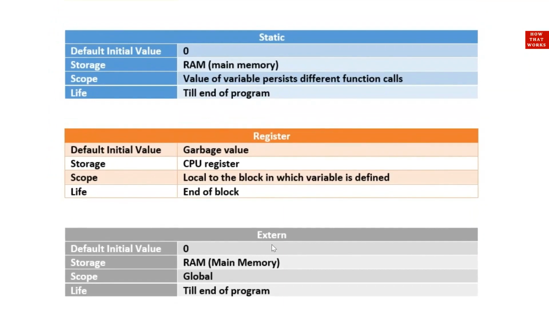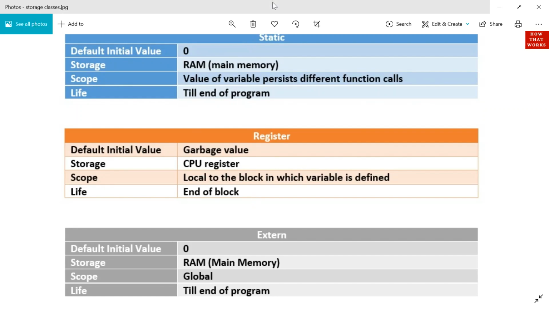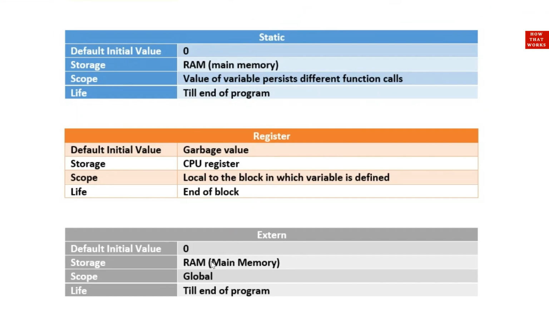And the last one is extern. Its default initial value is 0. Storage is also RAM, that is main memory. Scope is global, and life is till the end of the program. See, it shares some of the properties of static variable, like its default initial value is 0, and it is stored in RAM, that is main memory, but its scope is global. Here comes the concept of global variable and local variable. The above three are local variables, and this external storage class is a global variable, and its life remains till the end of the program.